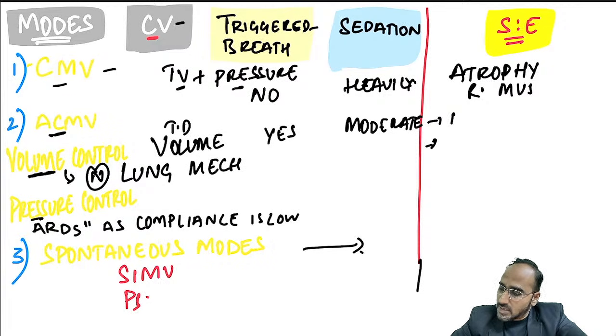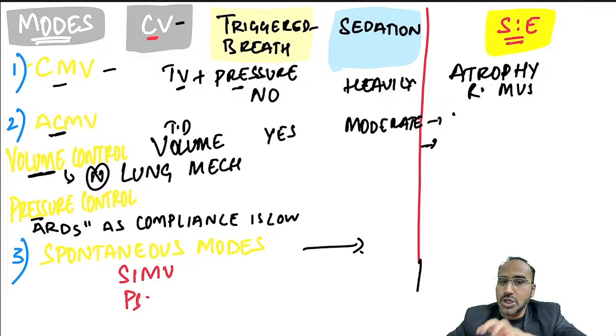Patient might be on volume control, right? The side effect that you see with volume control mode is sometimes, guys, remember you are setting a tidal volume, right? And the patient during the course of the disease develops stiffening of the lungs. If he develops stiffening of the lungs, the main side effect could be what?